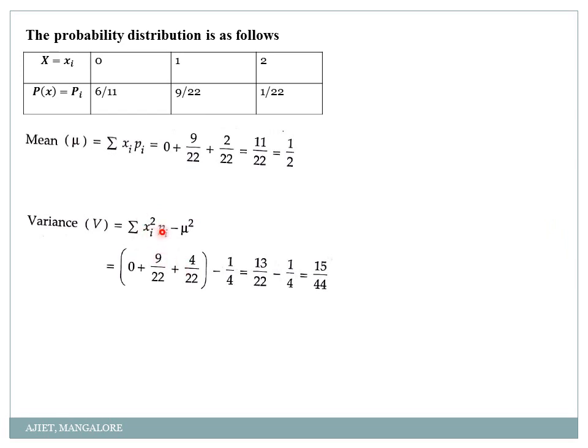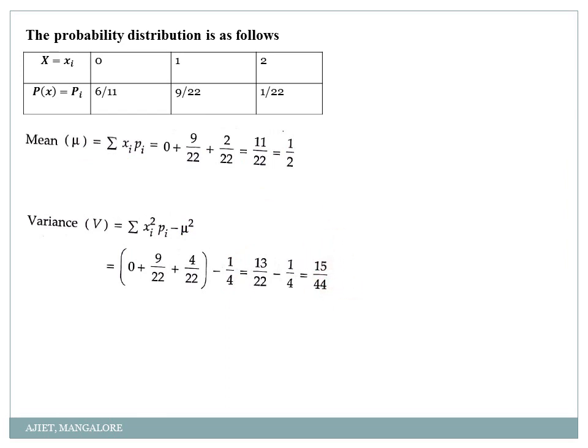So xi square into p. 0 square is 0, into this term is 0. Then 1 square is 1, into 9 by 22 is 9 by 22. Xi square, 2 square is 4, 4 into 1 by 22 is 4 by 22. Minus mu square. Mu is how much? 1 by 2. Its square is 1 by 4. Our final answer, I'll get it as 15 by 44.